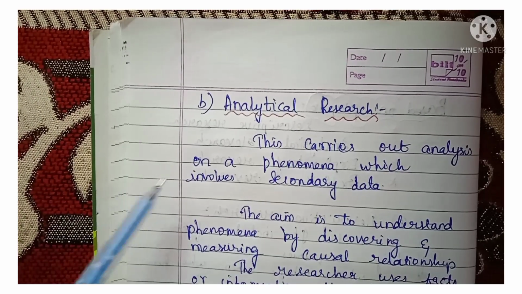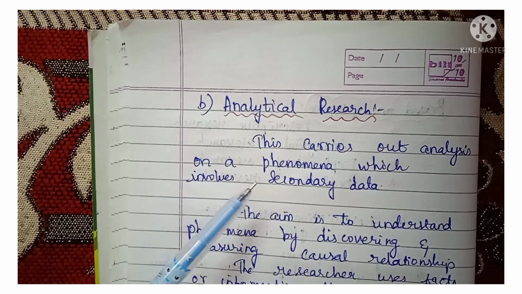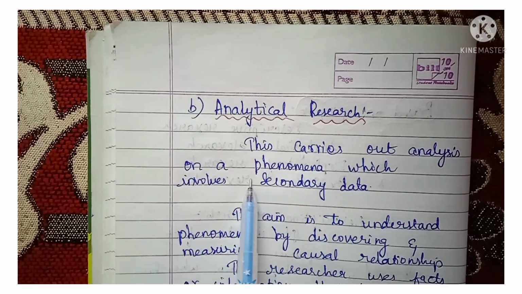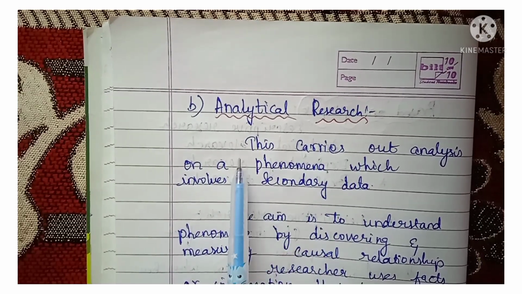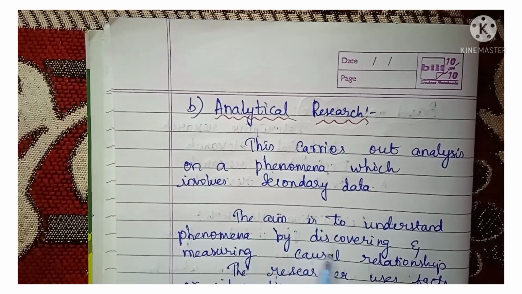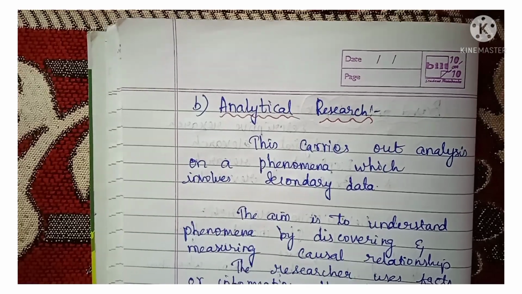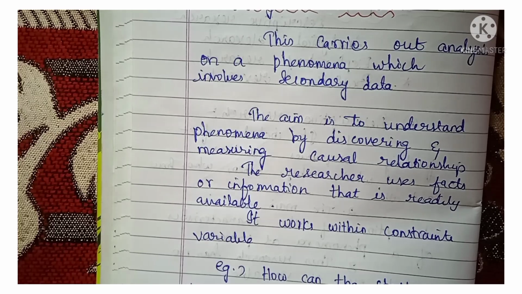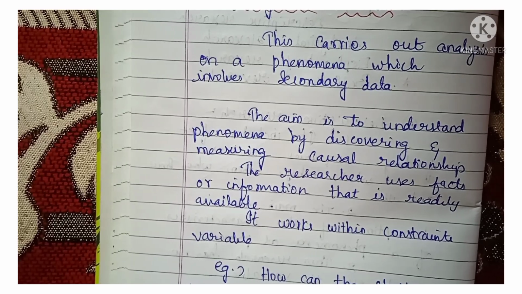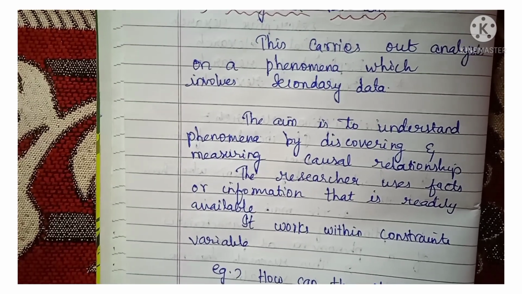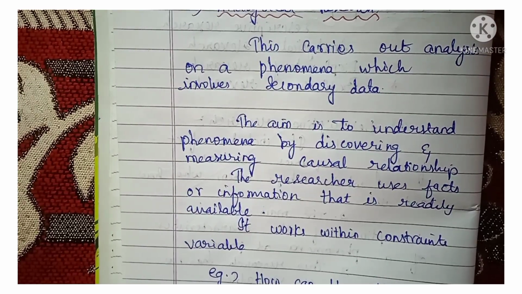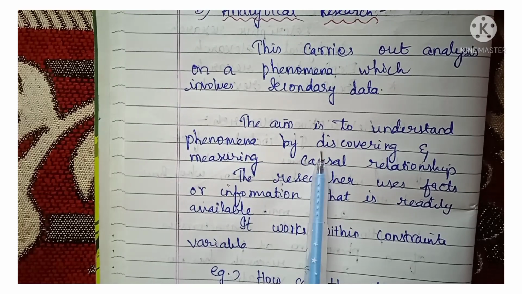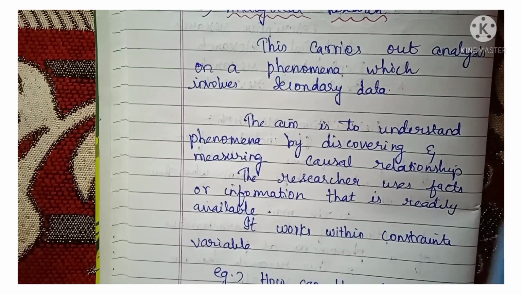Next is analytical research. This carries out analysis on a phenomenon which involves secondary data. When you are analyzing, mostly you will be using the secondary data. The aim is to understand a phenomenon by discovering and measuring causal relationships. Already the study has been done, but the results are not that clear. You take up that topic and find out, to understand the phenomenon, by measuring the causal relationship, the cause and effect relationship.